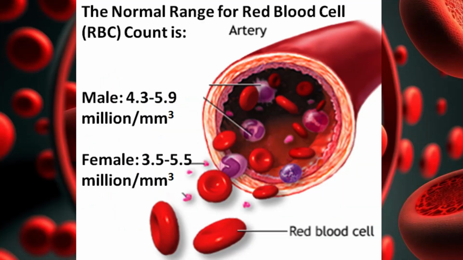Now let us see the normal ranges for red blood cells, white blood cells, hemoglobin and platelets. This is taken from one of the US based medical firms. So here, the normal range for RBC count for males is 4.3 to 5.9 million per cubic millimeter. Guys, these international units will change as per the countries. So for females it is 3.5 to 5.5 million per cubic millimeter.